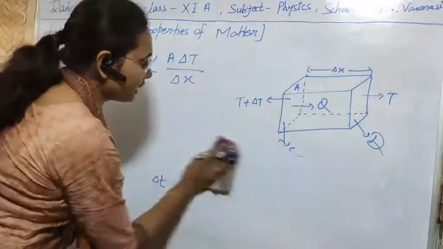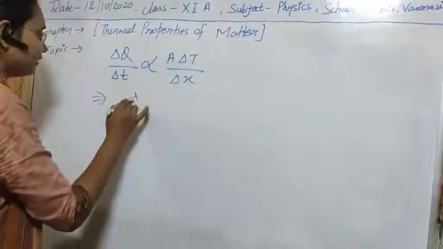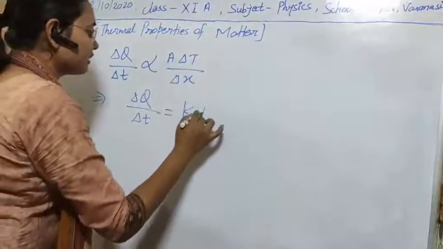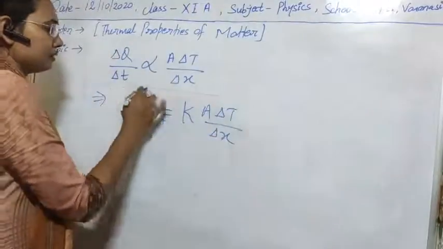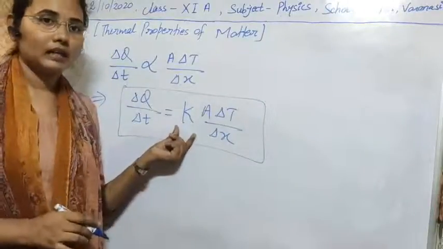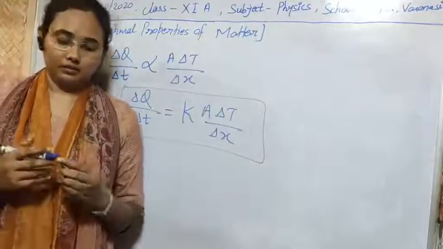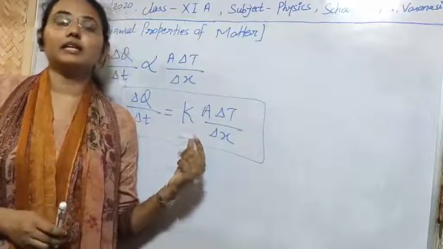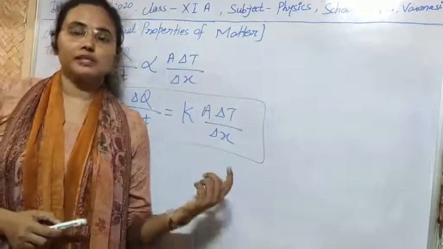We can remove the proportionality constant, and we will get delta Q by delta T equal to some constant K times A delta T upon delta X. This constant K is known as the coefficient of thermal conductivity, and it gives us a measurement of the transfer of heat. Means the greater the coefficient of thermal conductivity, the greater the conduction of heat, the greater the transfer of heat taking place in that body.